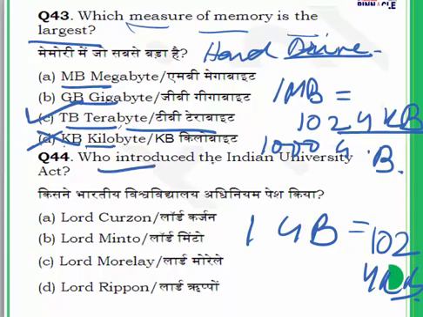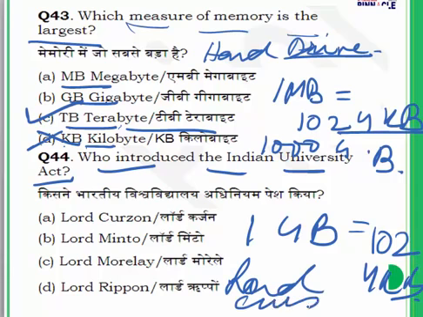Question number 44. Who introduced the Indian Universities Act? This Act was introduced in the early 1900s. It was passed by Lord Curzon. Very, very important. This question is from modern India, and Lord Curzon is known for two things: the partition of Bengal, and the introduction of the Indian Universities Act.